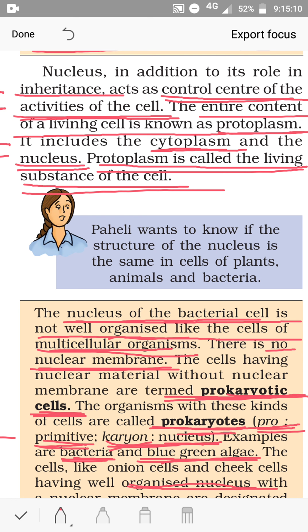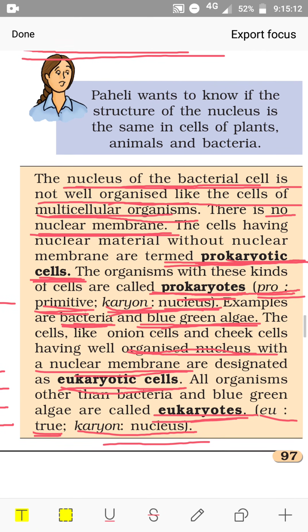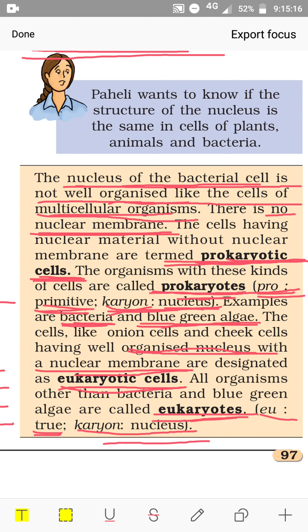The cells like onion cells and chick cells, having a well-organized nucleus with a nuclear membrane, are designated as eukaryotic cells. In the onion cell, chick cell and other cells, you will find an organized nucleus, that means it has a nuclear membrane. All organisms other than bacteria and blue-green algae are called eukaryotes. Eu means true, karyon means nucleus.